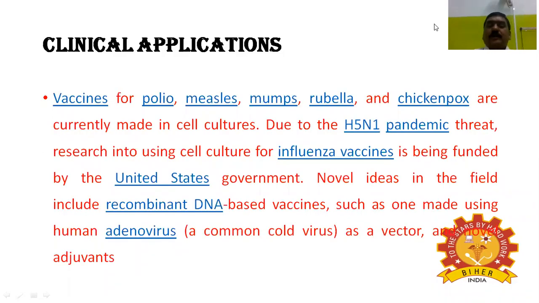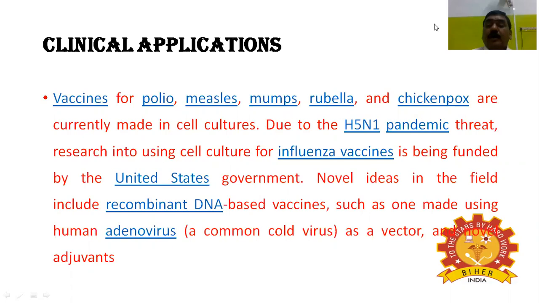Next, I'm coming to the clinical applications of animal tissue culture or animal cell culture technologies. The vaccines for polio, measles, mumps, rubella, and chickenpox are currently made in cell culture. Due to the H5N1 pandemic threat, research into using cell cultures for influenza vaccines is being funded by the United States government.